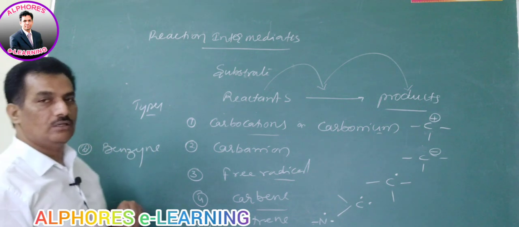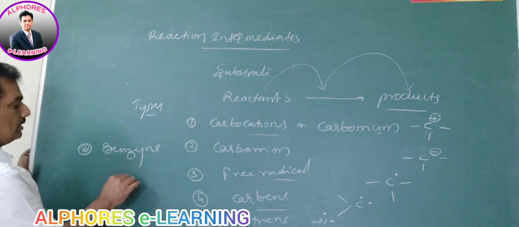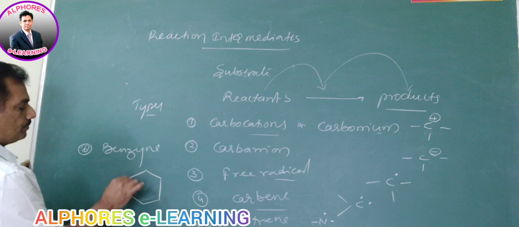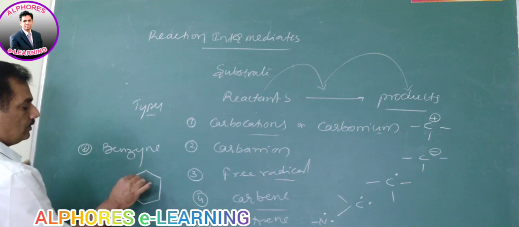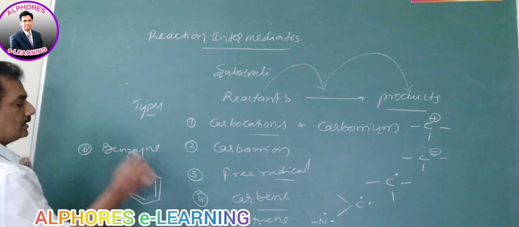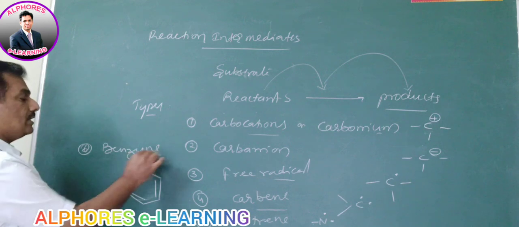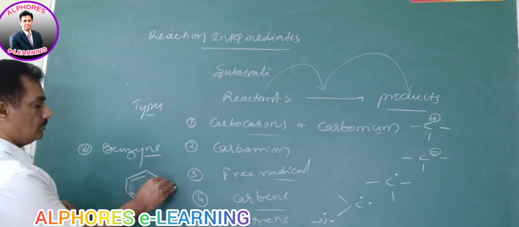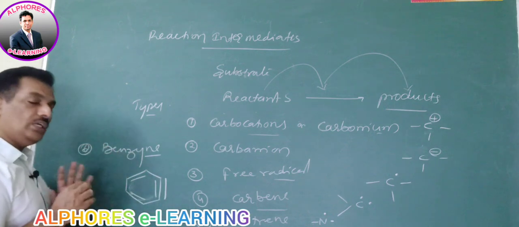Actually, benzyne has 3 pi bonds at alternate positions like this. Let me draw these pi bonds like this. Benzyne, as you know, reflects a triple bond. Here a triple bond is present. It is only a reaction intermediate.